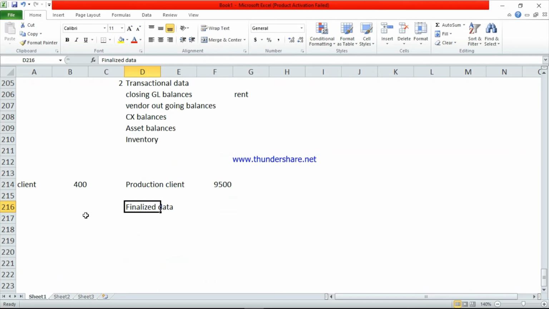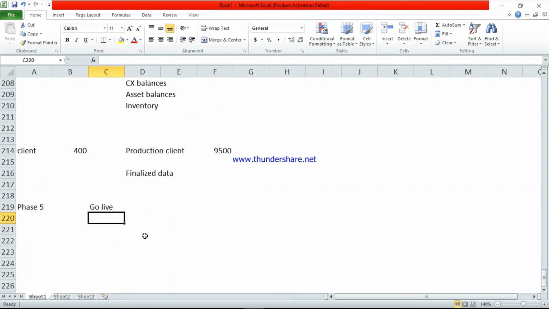So the last phase is phase 5. This is the go live. See here, before go live, they will do all the KT and deployment, and then they will go for the go live phase.